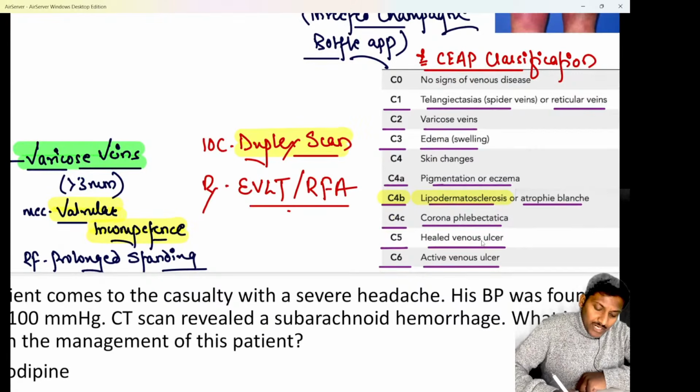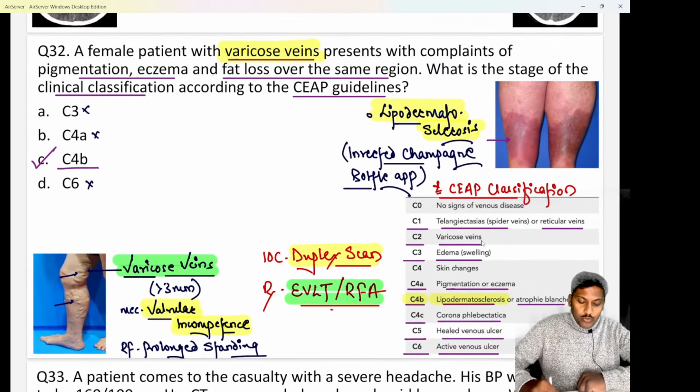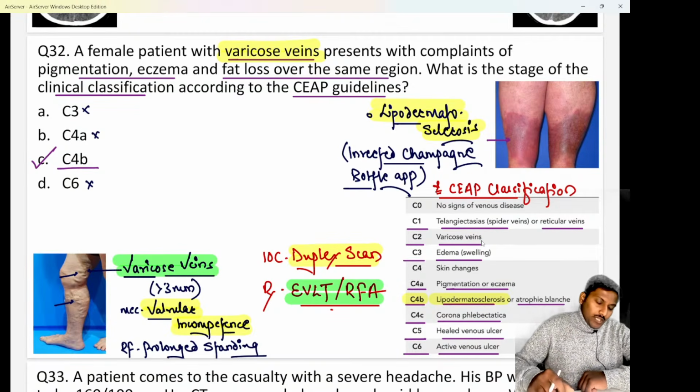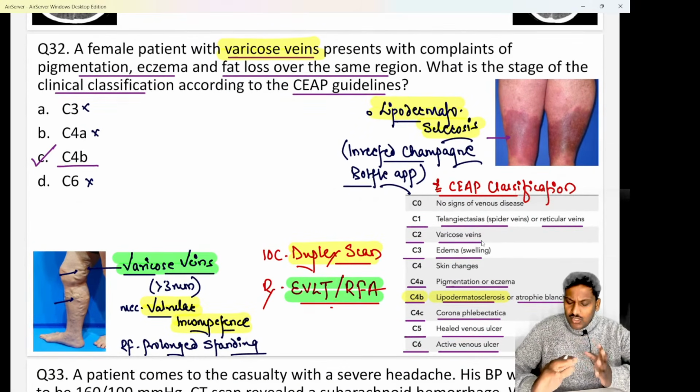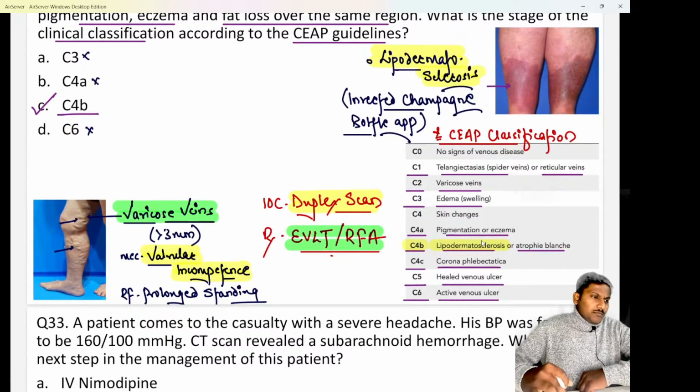The best treatment that we have for varicose veins nowadays is either EVLT or RFA. What is EVLT? It is endovenous laser therapy. Nowadays we collapse the junctions and the superficial veins with the help of laser. Obviously if the veins are collapsed, there is no pooling of blood or dilatation of veins. Another option is RFA, or radiofrequency ablation. Both are good treatments. Any one of them you can prefer.